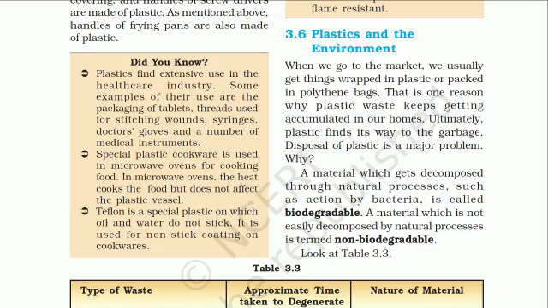Special plastic cookware is used in microwave ovens for cooking food. The heat cooks the food but does not affect the plastic vessel. Then Teflon. Teflon is a special plastic on which oil and water do not stick. Teflon utensils are used at home for making dosa and all this, and it is said to be non-stick cookware. So water does not stick to it and it is used for non-stick coating on cookwares.